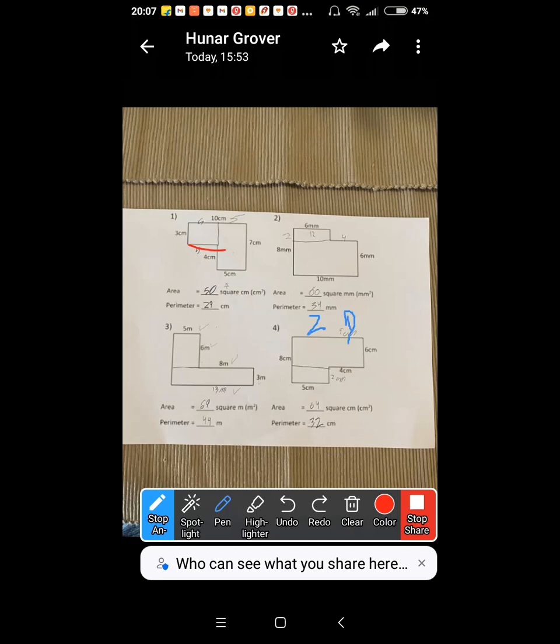Hunar, don't waste your time in calculation. You need to understand where you missed that 5. Did you understand where you missed that 5? Okay, beta. 34. Wait a minute.